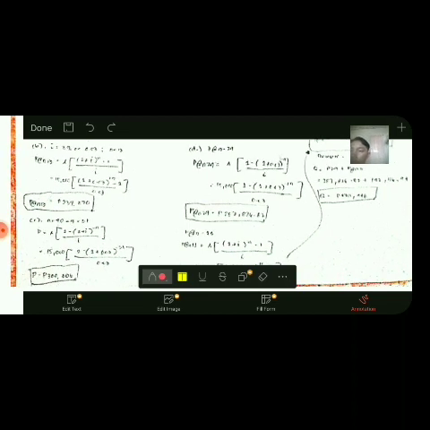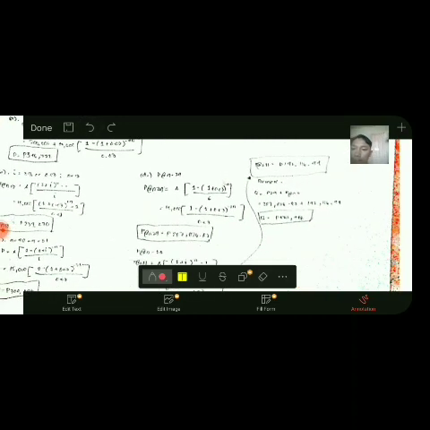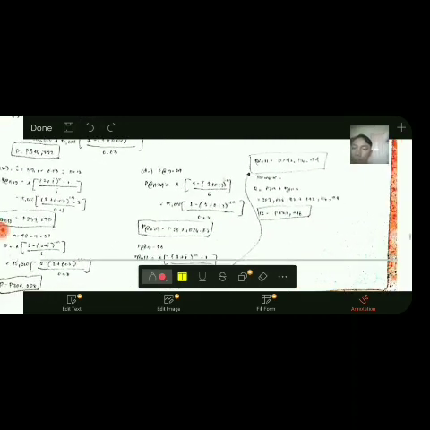Nag-input na ta diri og value, which is ang N nato is 40. So atong gigamit na formula is P equals to A times the quantity of 1 minus 1 plus I raised to negative N over I. Input na nato mga value, nakuha na nato ang atong letter C, which is ang P equals to 300,006 pesos.